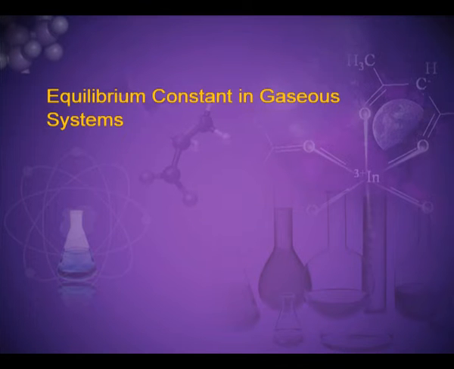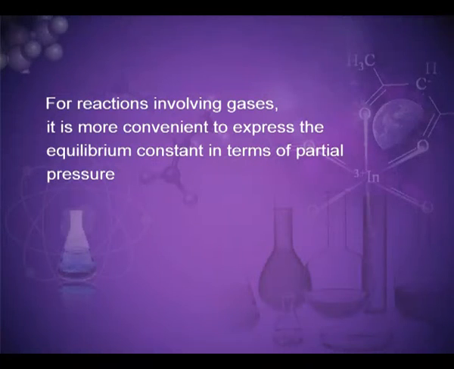Equilibrium constant in gaseous system. So far, we have expressed the equilibrium constant of the reactions in terms of molar concentrations of the reactants and products and used the symbol Kc for it. For reactions involving gases, however, it is usually more convenient to express the equilibrium constant in terms of partial pressure.